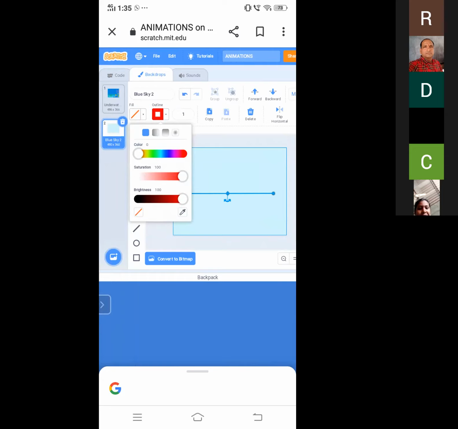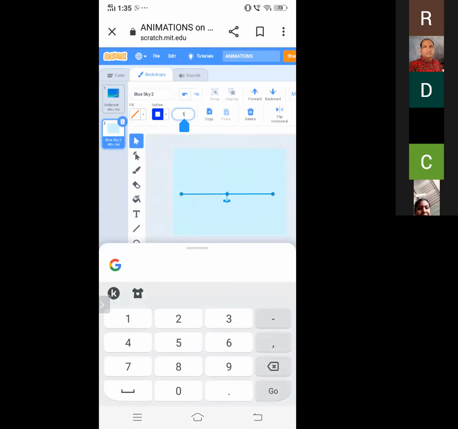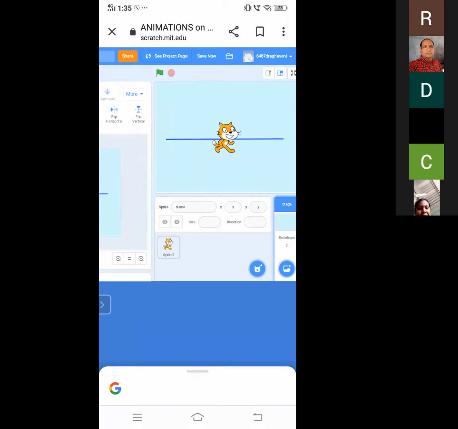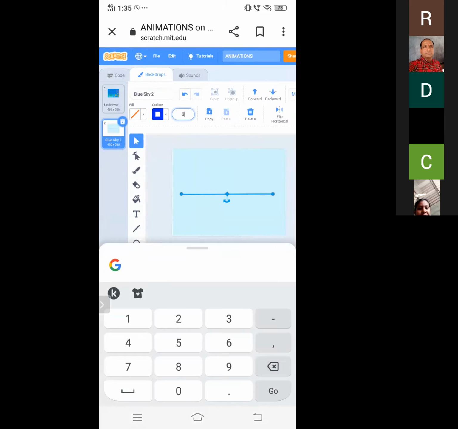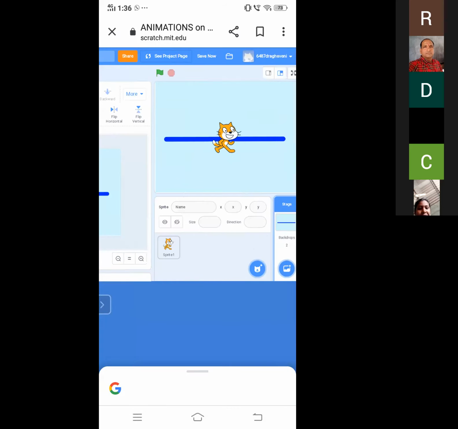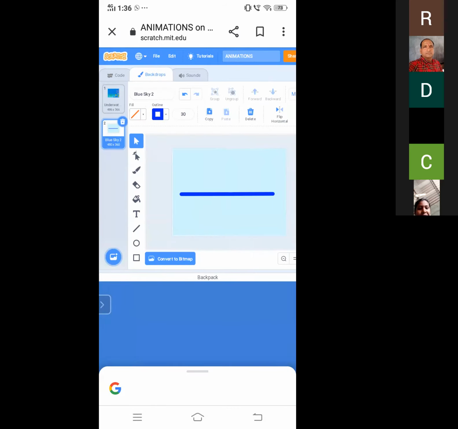At first, I'm choosing this blue color outline and the thickness 6, for example. The thickness will be changed. If we tap on here, for example, I'm choosing 30. The thickness, so you can find the difference also.